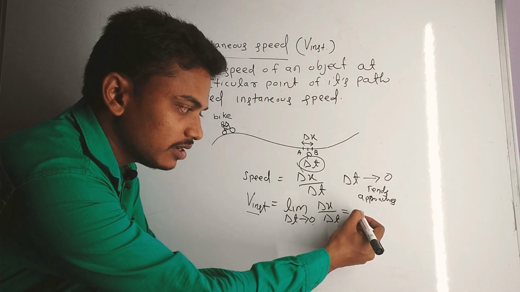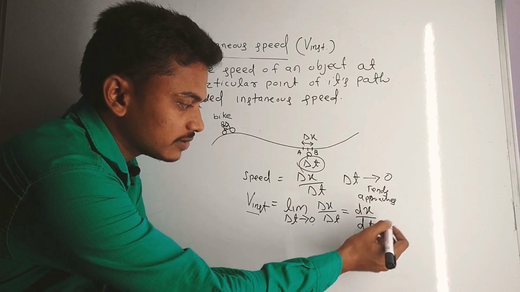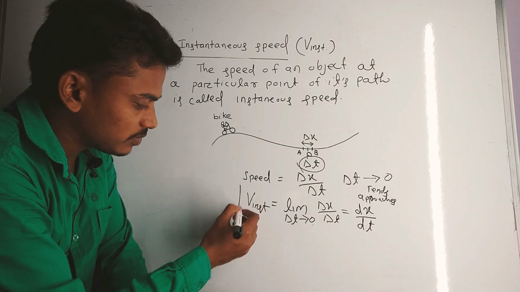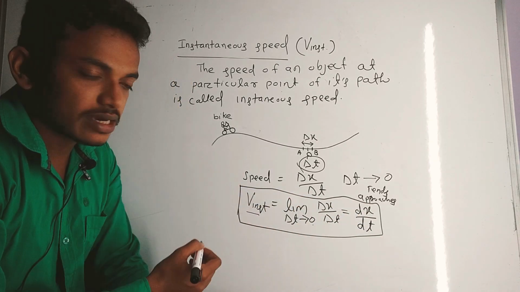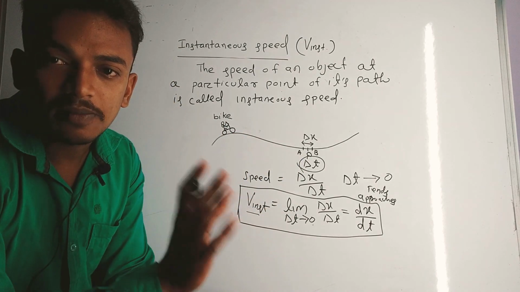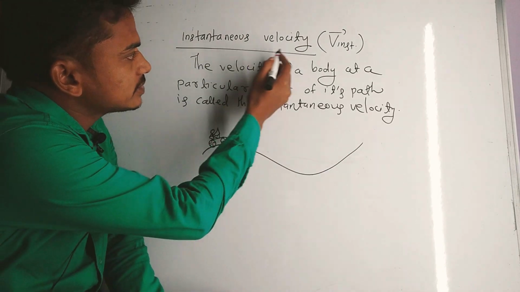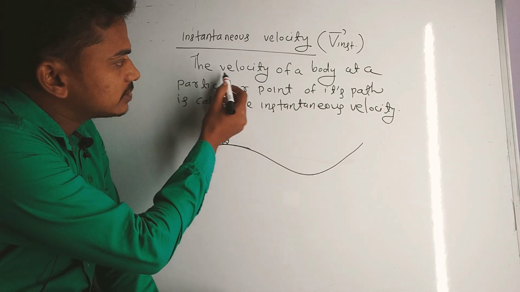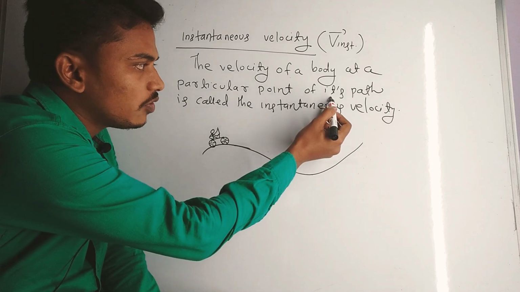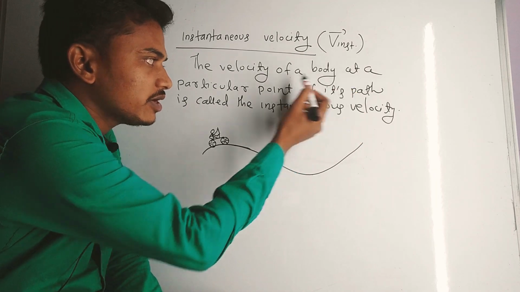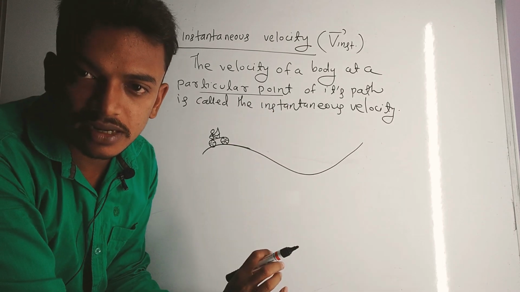This is nothing but the derivative dx by dt, okay. Remember the formula that v instantaneous is dx by dt, meaning speed at a particular point. Then instantaneous velocity: the velocity of a body at a particular point of its path. The velocity of a body at a particular point of its path is called instantaneous velocity.